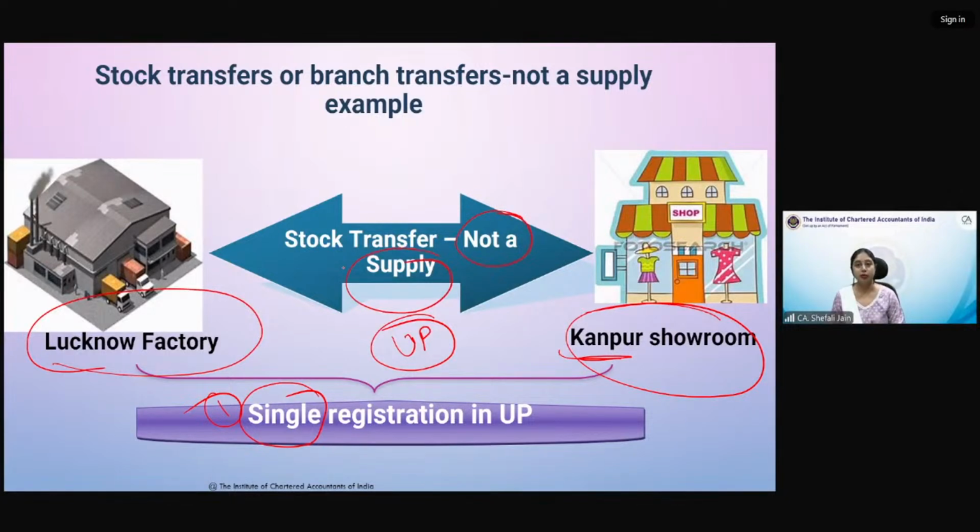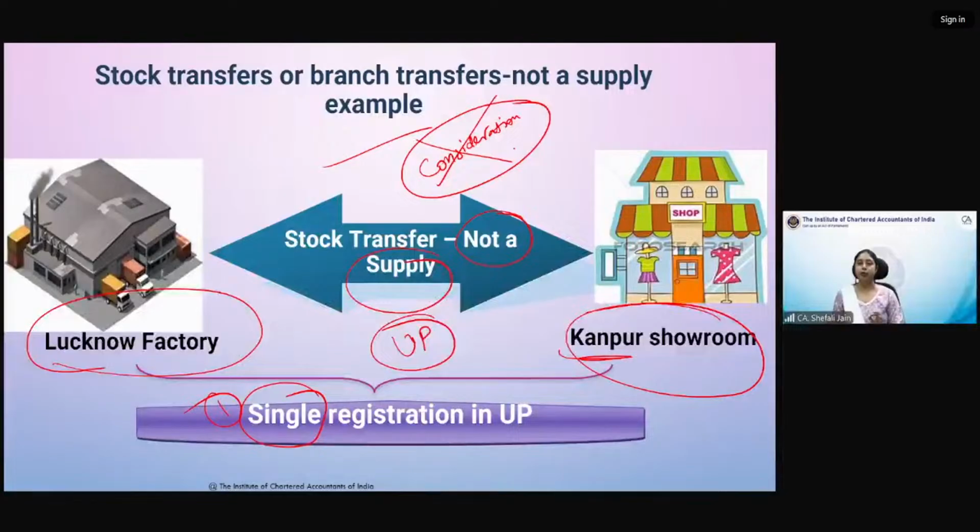क्योंकि registration different नहीं है. I told you different registrations, then only supply between different registrations, then only they will be considered as distinct persons, and then only supply will qualify as supply. Here stock transfer, और यहाँ इन सारे examples में we have assumed कि consideration is not there. तो ये मैं बार बार repeat नहीं करूंगी, but you should assume that consideration is not there in all the